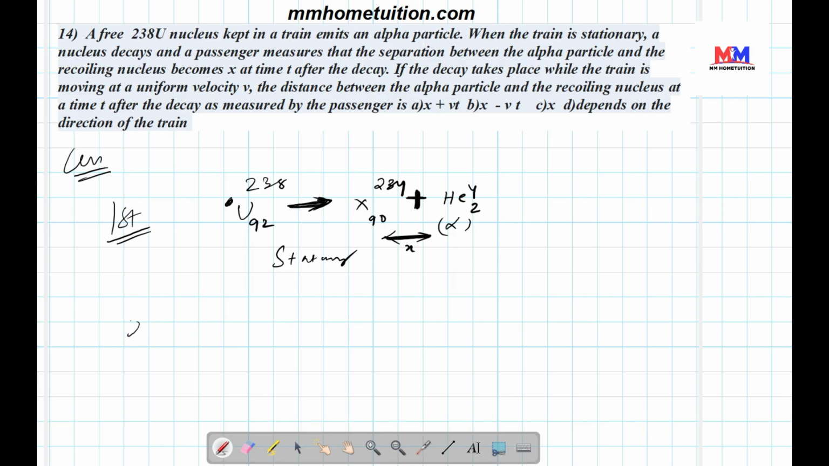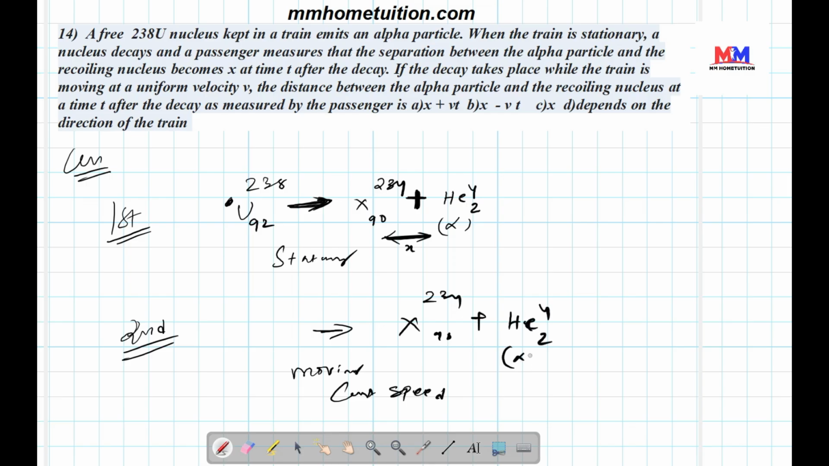So this is the first scenario, this is the second scenario. If the decay takes place while the train is moving at a uniform velocity, the distance between the alpha particle and the recoiling nucleus at a time t after the decay as measured by the passenger: the train is moving with constant speed. This is 234, 90, this is helium-4, this is the alpha particle.